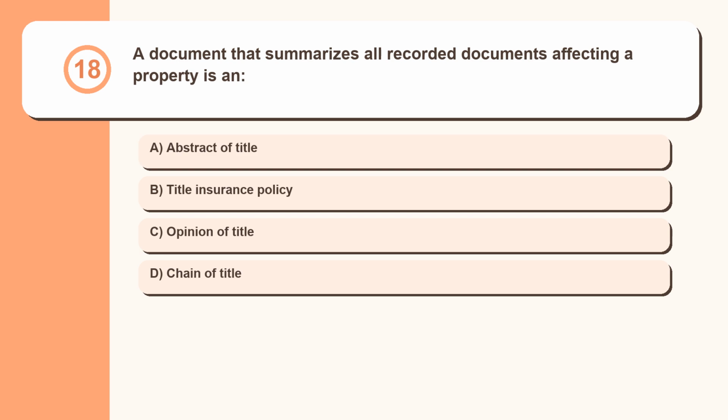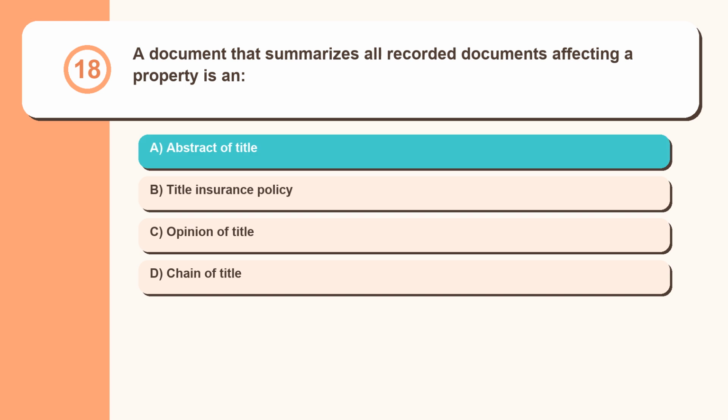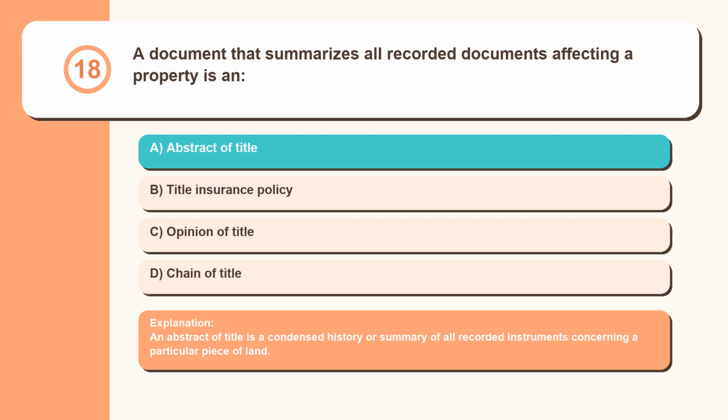Question 18. A document that summarizes all recorded documents affecting a property is an: abstract of title, title insurance policy, opinion of title, chain of title. An abstract of title is a condensed history or summary of all recorded instruments concerning a particular piece of land.